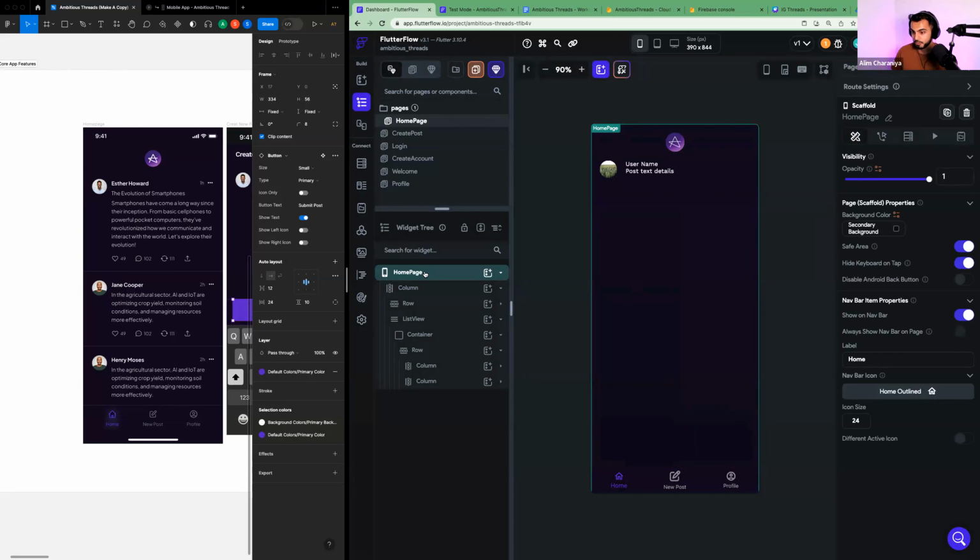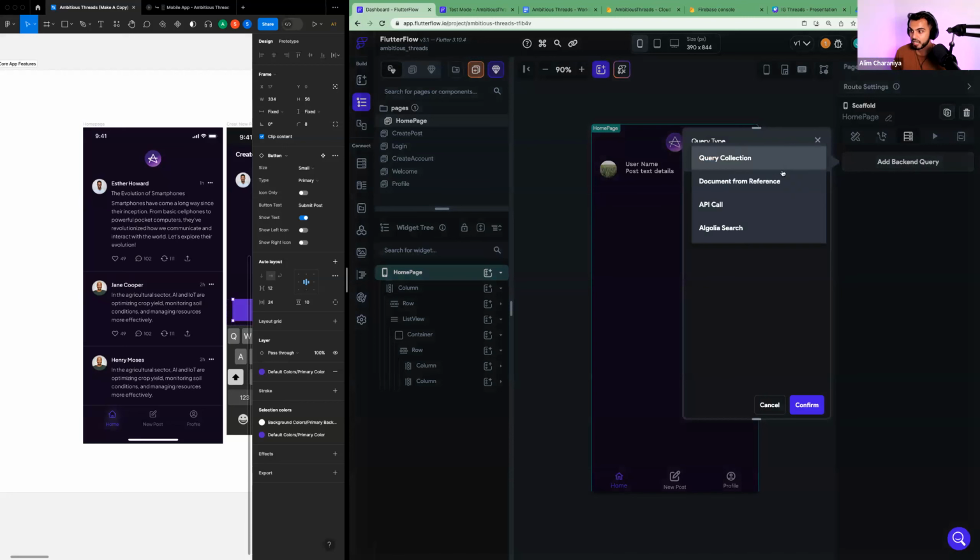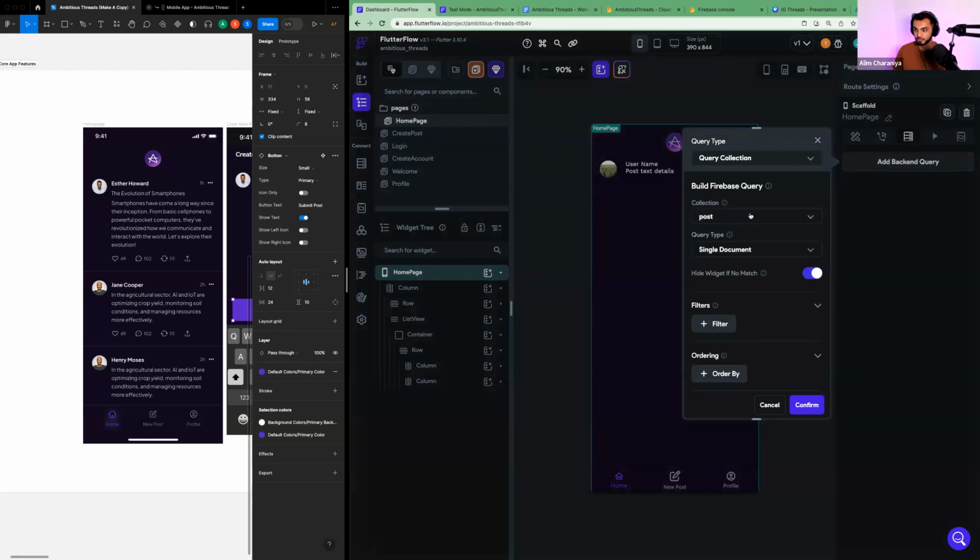So open your homepage, make sure your homepage is activated. Then the third item is backend query. What this means is when I open this page, we want to go get stuff from the database. So with your homepage activated, click add backend query. Query type will be query collection. Query means ask, right? Query is a synonym for question. So pretty much what we're saying is build a question for the database. And my question is related to posts. And my type is give me a list of all the posts.